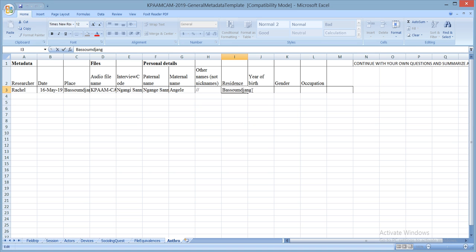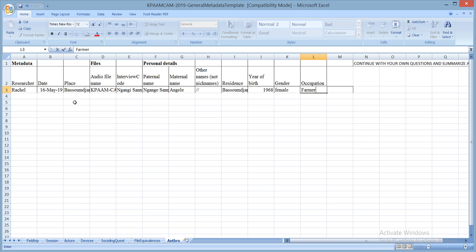Shisele, quarter 2. So you have Basumjang as the name of the village and Shisele. Then you have her year of birth, which is 1968, and she's a female. Her occupation, she is a farmer. She plants cassava.